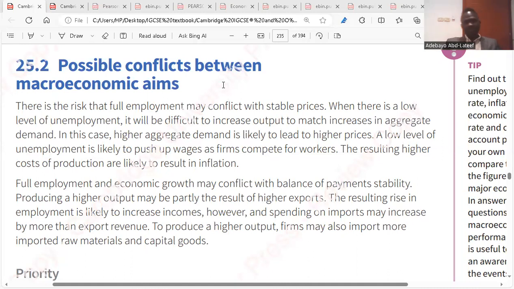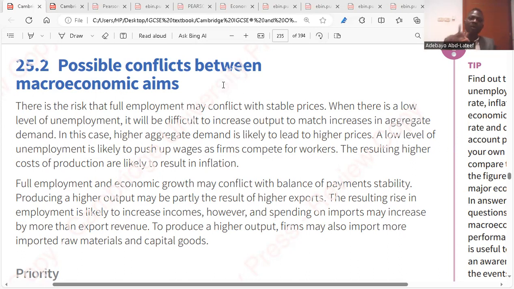So when there is full employment, it means almost everybody has a job. So if everybody has a job, it would affect prices because demand in the economy would increase. They say it will be difficult to increase output. If there is low unemployment rate, that means everybody has a job. It will be difficult for firms to increase their output because no one to help them to increase their output. Do you get the point or not?